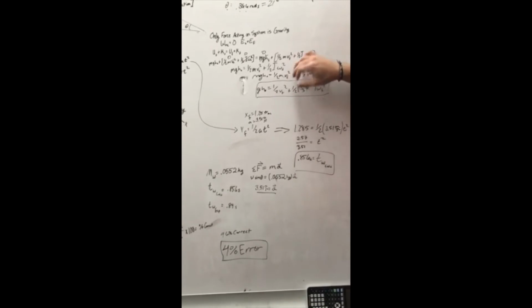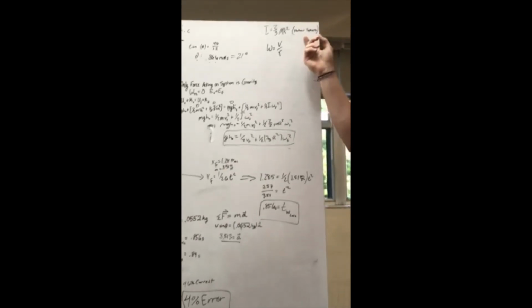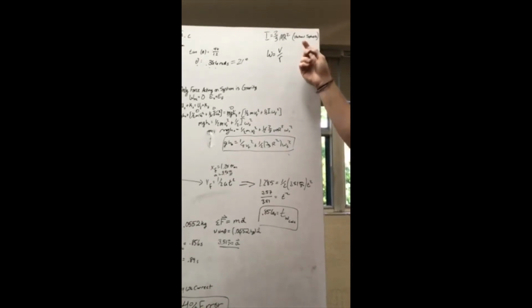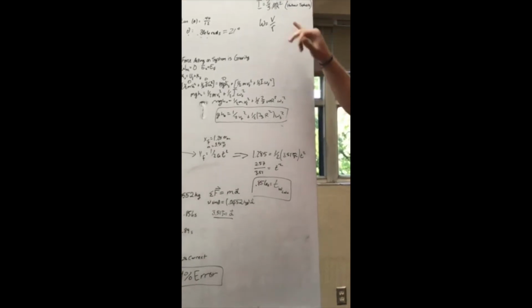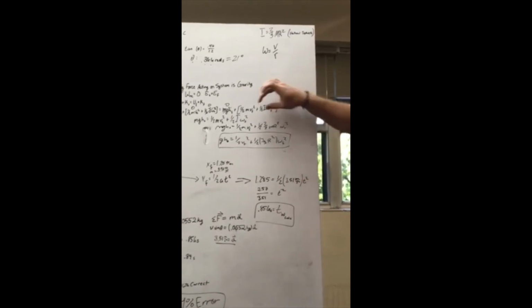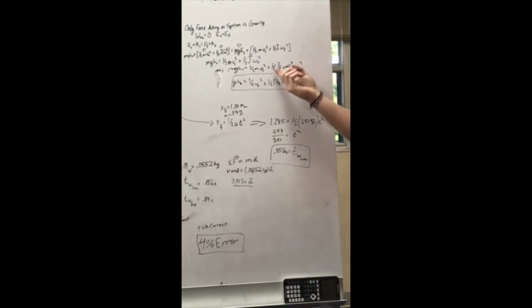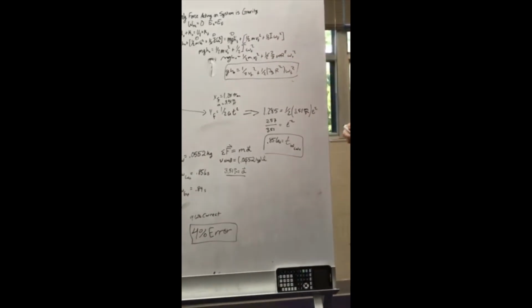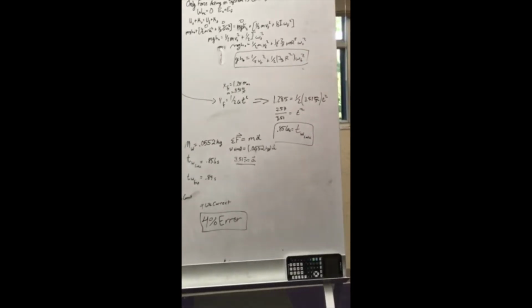What we can do is take this moment of inertia right here. We know that for a hollow sphere, which the tennis ball and wiffle ball are, the moment of inertia equation is 2/3 mr squared. We can now sub that into here and get 1/2 times 2/3 mr squared times omega final squared.